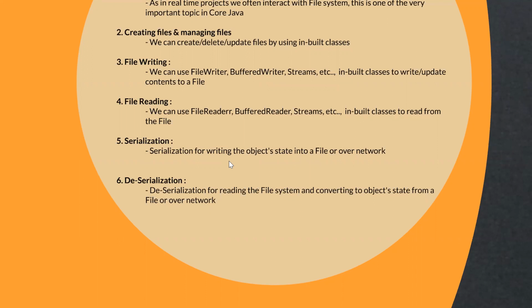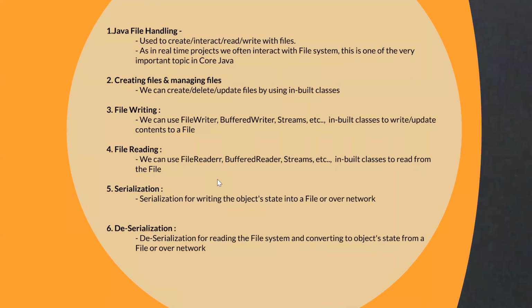Similarly, you can read from the database, you can convert it into an object, then you can use serialization. Serialization is nothing but writing the object straight into a file or over the network. Deserialization is the opposite. Whatever we have written as a serialized object, the same we are reading back from the file system. That is called deserialization. So these are the operations we can perform as part of the file handling concept.